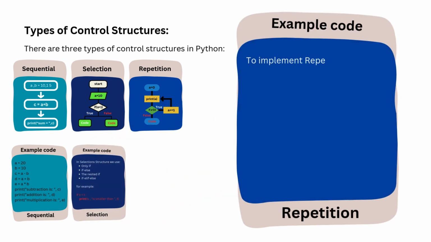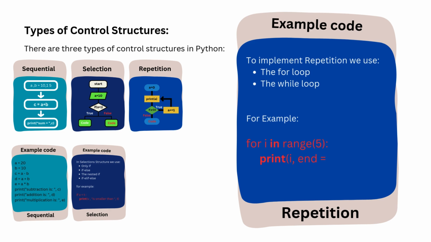Example code for repetition. To implement repetition we use the for loop and the while loop. Python program to show how to execute a for loop. In this code, the print statement will execute 5 times and then control moves out of the loop.